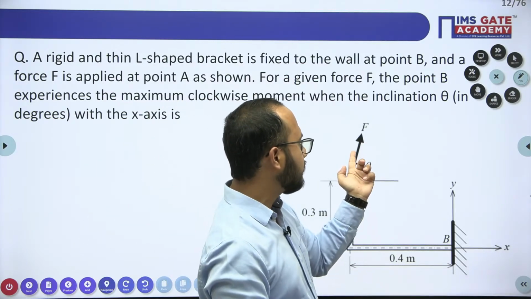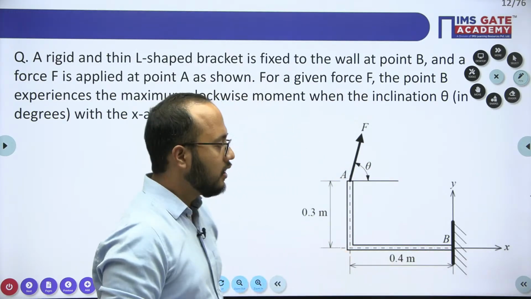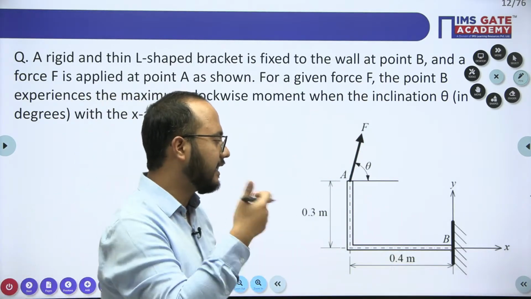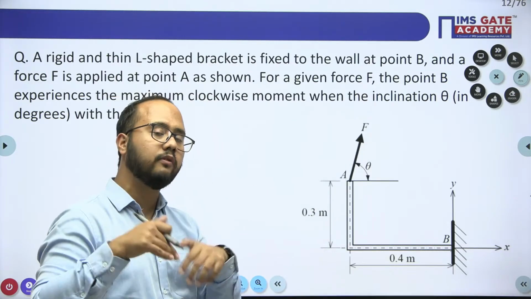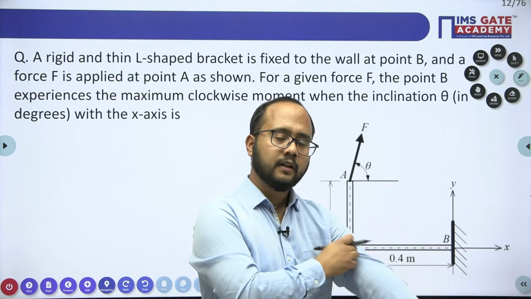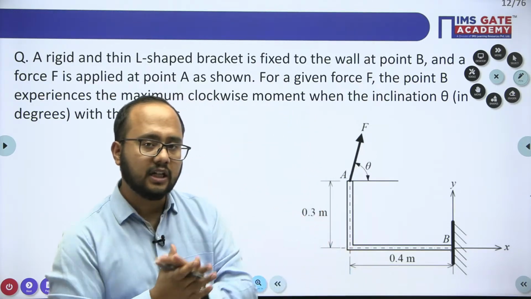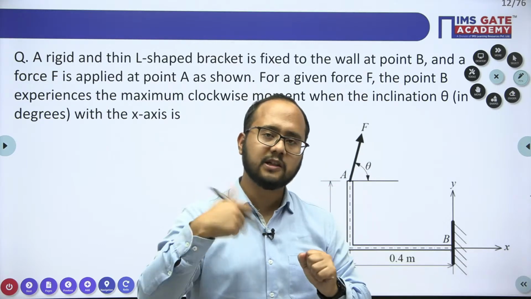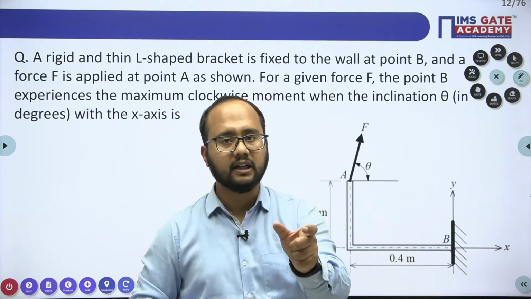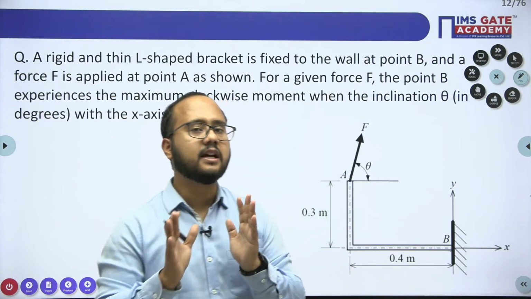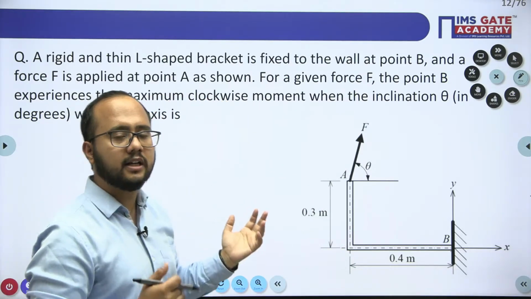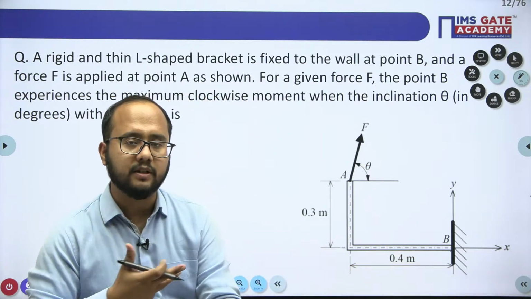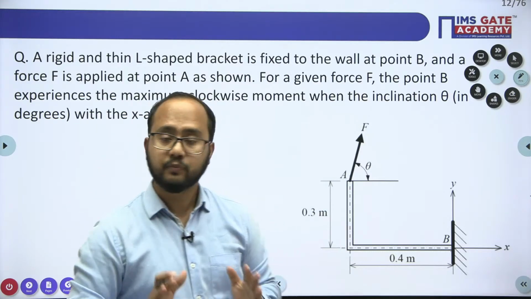Obviously a force is there, so some moment will be there because of this force. To get the maximum moment about point B, what do we need to do here? Before getting the maximum value, first you need to understand how you will get the moment of this force about point B. If you write it correctly, there will be one equation as a function of theta. Then you differentiate that equation with respect to theta, equate it to 0, and finally you will get the value of theta as well. That is the concept here. Such questions are also important in our GATE examinations. It looks very simple, but when you try to solve, some mistakes usually happen, and we have to totally avoid those mistakes.